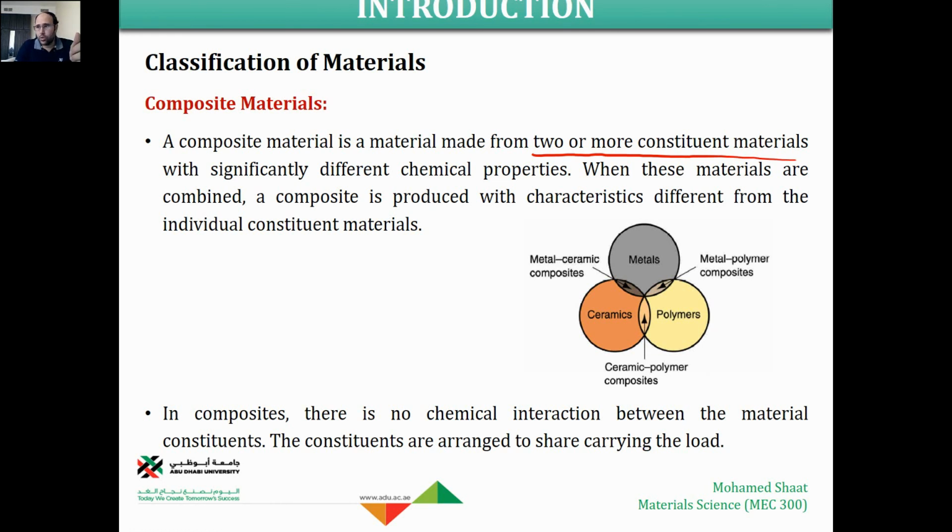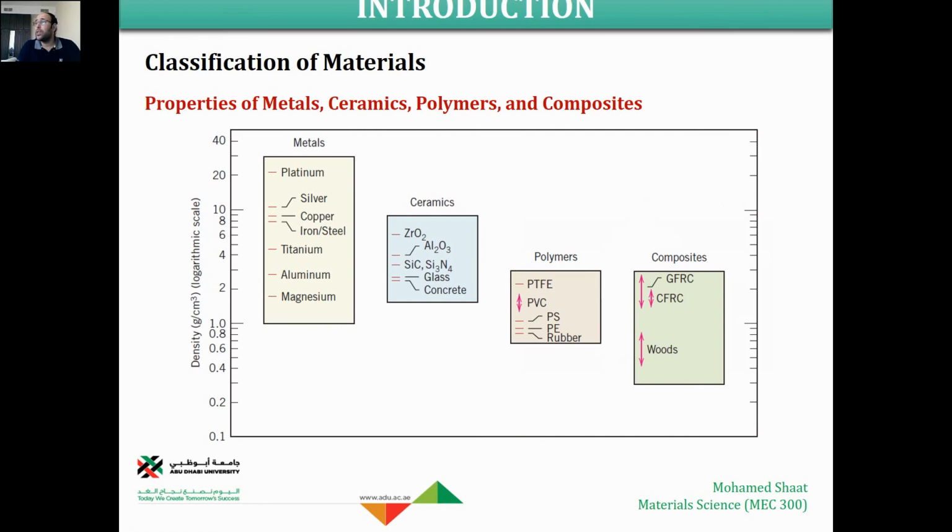So what is the essential difference between a composite material and an alloy? For the alloy, there should be a chemical reaction. You mix a metal element with a non-metal through a chemical reaction to end up with an alloy. The alloy gives properties better than the pure metal. The same concept applies to the composite material. It enhances the material properties. It provides more good properties, but without chemical reaction, by mixing different material types together to end up with a composite material. Make sense? So these are the different types and the classification of the material.